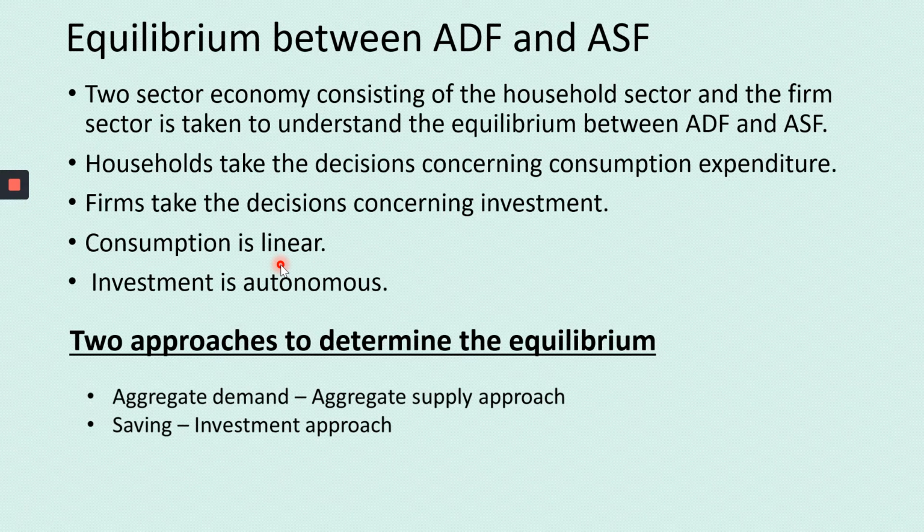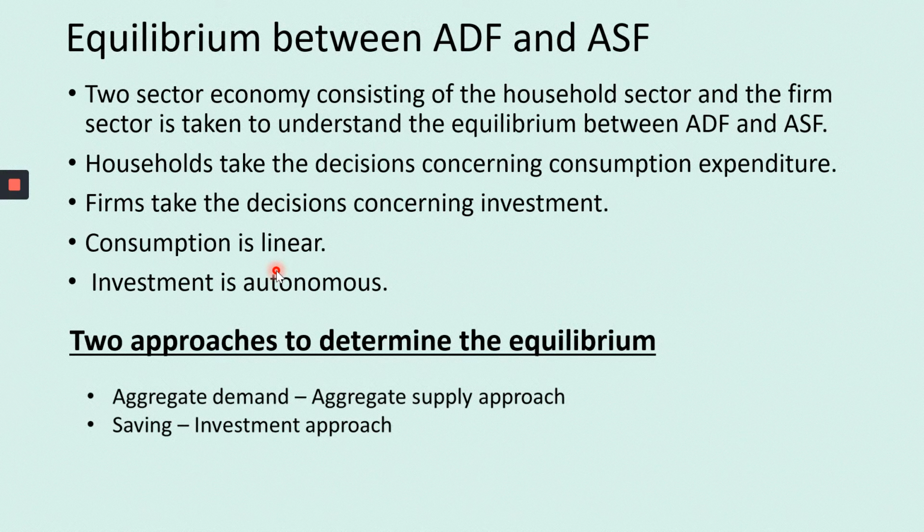If the consumption function is linear, the MPC remains constant. MPC means the marginal propensity to consume. The marginal propensity to consume remains constant, but the average propensity to consume varies. Okay, I'll explain again. What do you mean by consumption is linear?